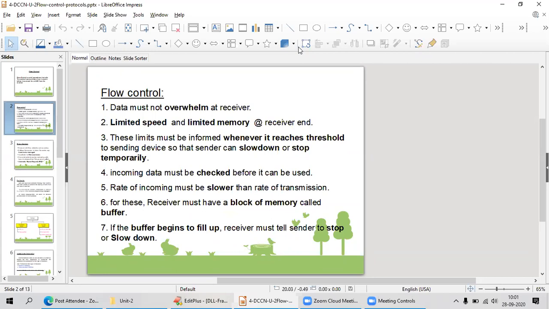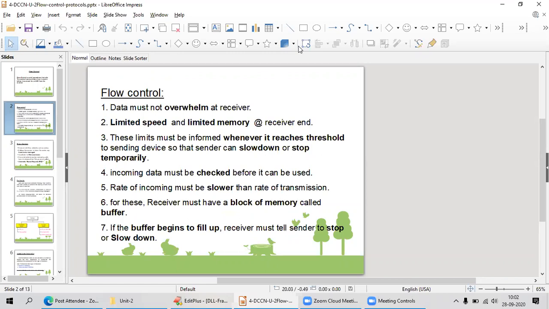For all these things, your receiver must have some block of memory. That means your RAM or your machine must have some block of memory in your RAM, called buffer space. If the sender is sending 100 frames per second, every time it has to check each and every frame. In the meanwhile, it has to store the frames which are coming to the receiver in a block of memory, that is called buffer space, which must be there at the receiver end.